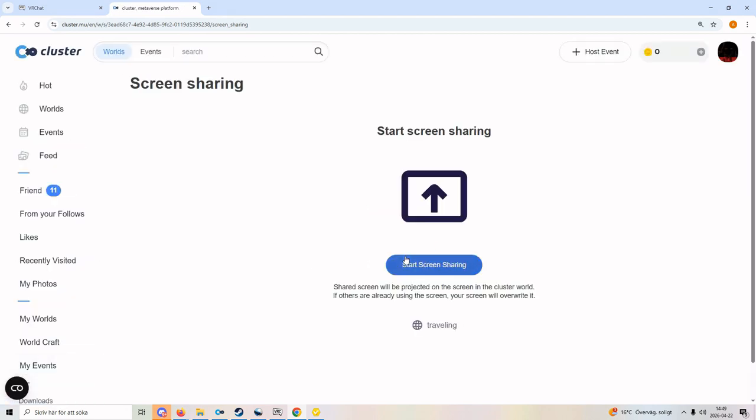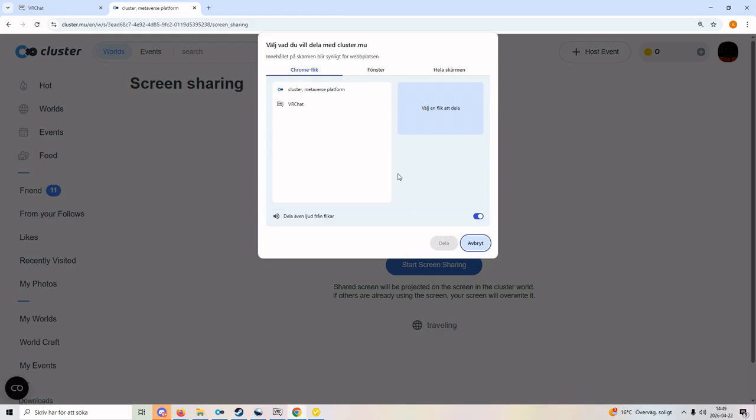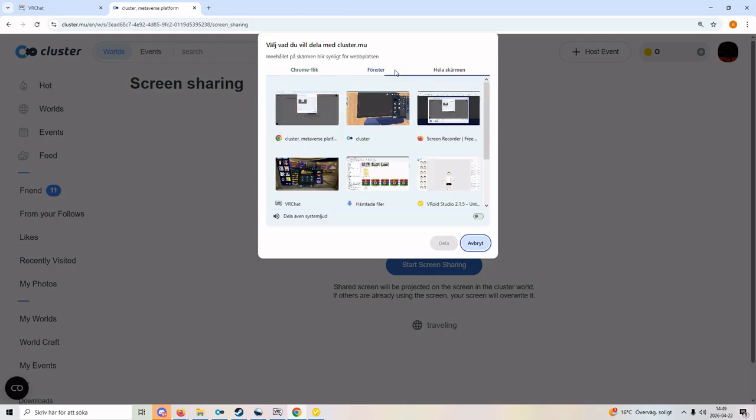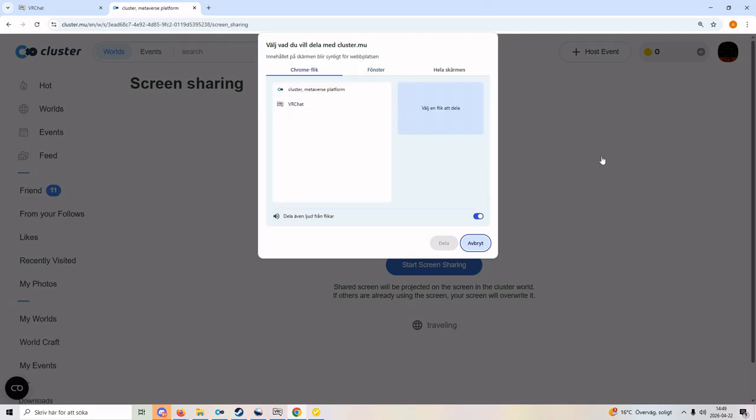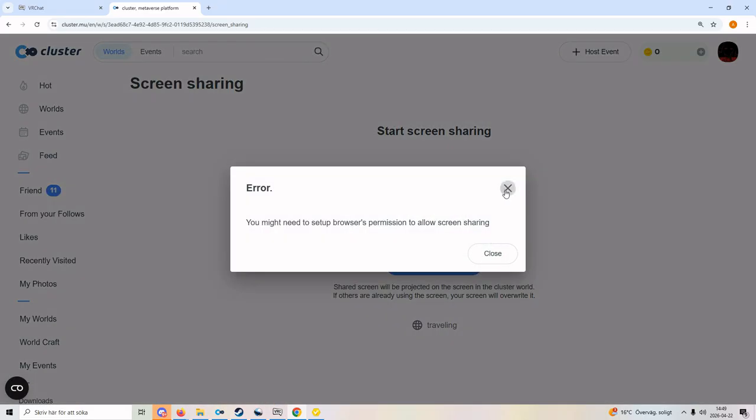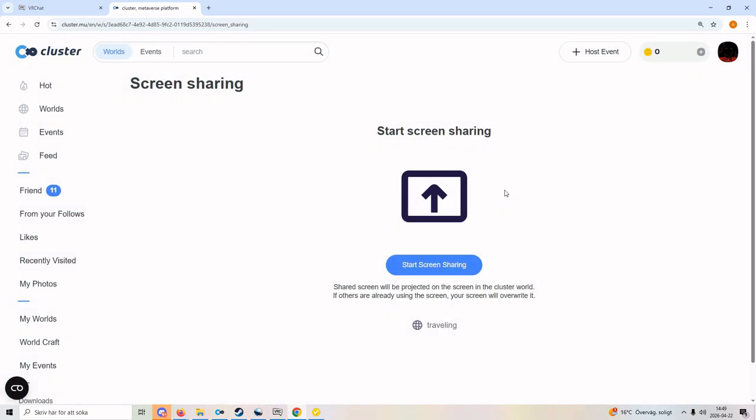You click here, no third-party apps. What do you want to stream? Full screen, one window, it just works. So because of it, it never gets blocked by YouTube. So if you want a reliable video player that always works with websites like YouTube, always 24/7 for over 3 years, Cluster. The difference is you have to be on a PC to stream on the screen in Cluster.